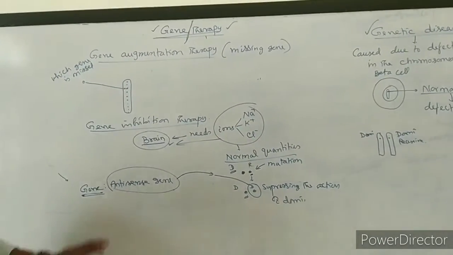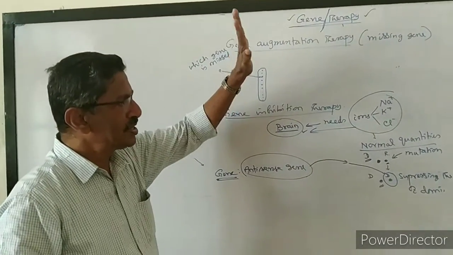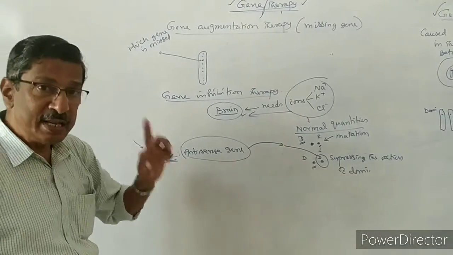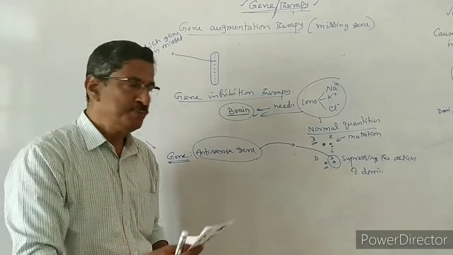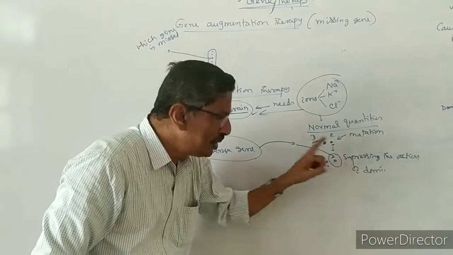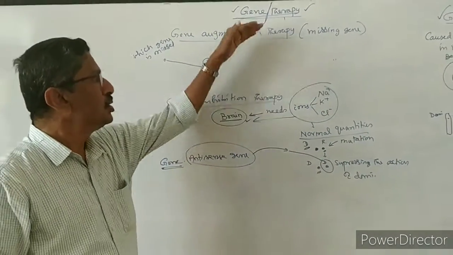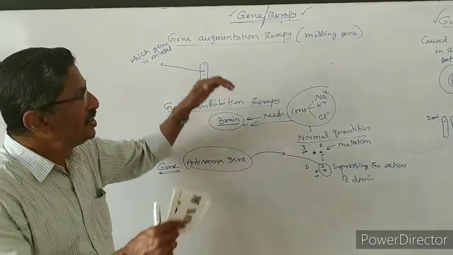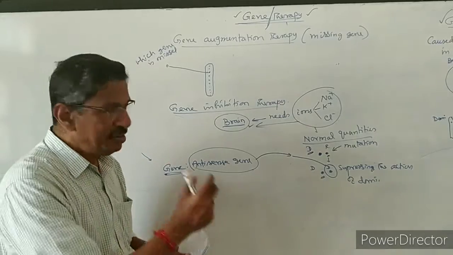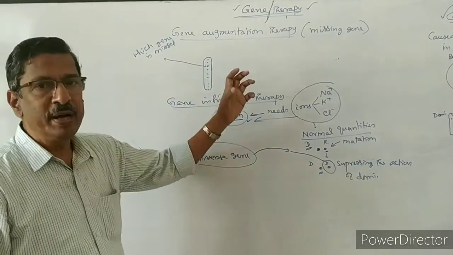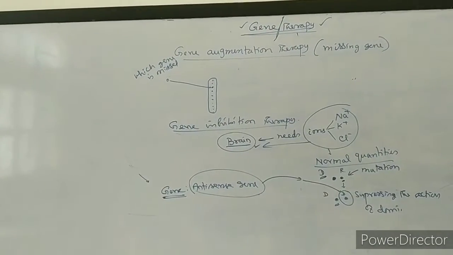These are the two important treatments we are doing. One is for genetic defect. Another is for cases where two dominant genes for a character may cause a harmful effect. In that, one dominant gene is suppressed, which is called gene inhibition therapy. So we have studied two types of therapies. These two therapies or treatments are important in the field of medicine. It is also done by genetic engineers. Two types of gene therapy.